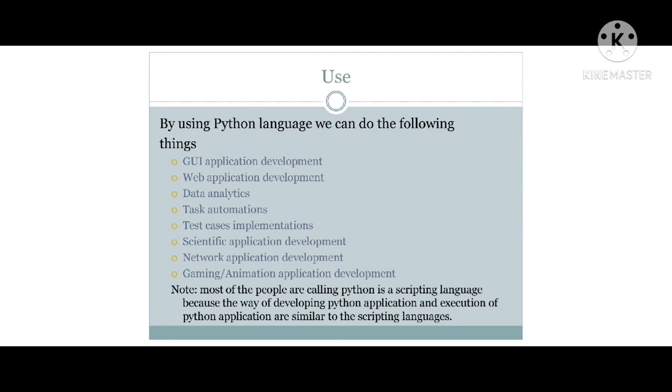Next, test case implementations. Test case implementation, in the sense, we can build applications in such a way that we can test them. We can build these kinds of applications in the medical sectors, medical sectors. Clear? Next application, scientific application development. Scientific application development we have here.